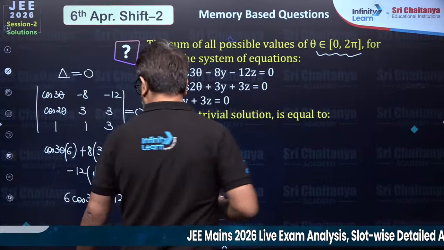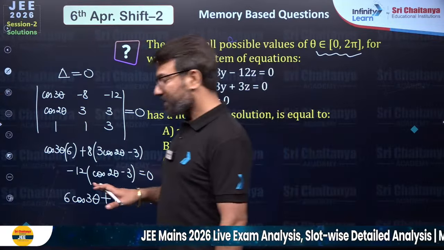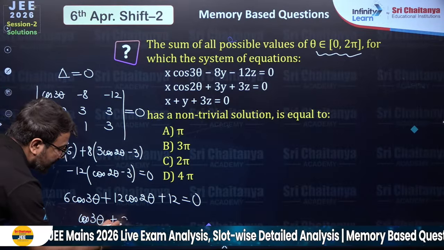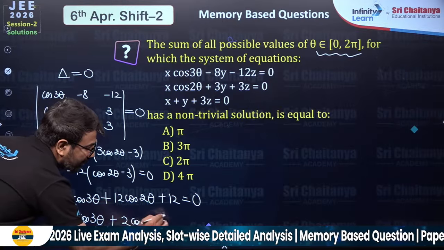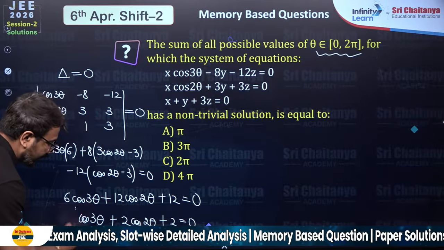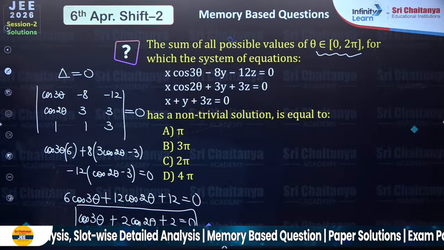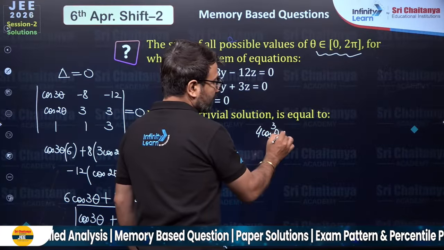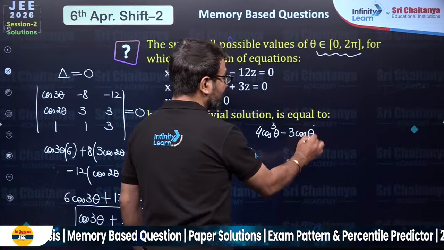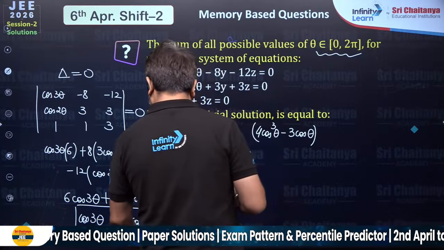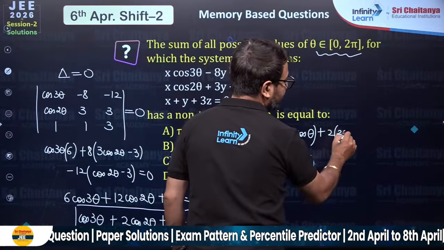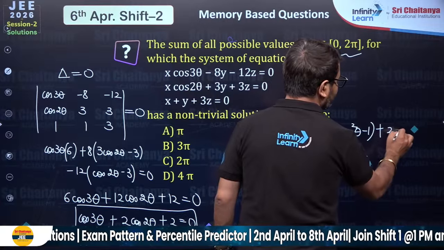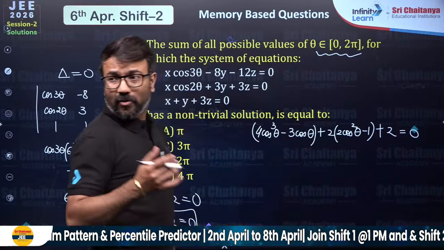Now what I will do here, I'll just divide the entire equation by 6. See what happens if I divide by 6. I will be able to get cos 3 theta, then 2 cos 2 theta, then plus 2, which is equal to 0. Is that clear to everyone? Now over here, if you write the value of cos 3 theta, it will be 4 cos cube theta minus 3 cos theta. This is the value of cos 3 theta, guys. And if you write the value of cos 2 theta, it will be 2 cos square theta minus 1. And if you write plus 2, so here it will be plus 2, which is equal to 0. So now open up the brackets.